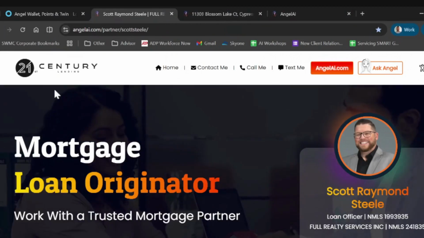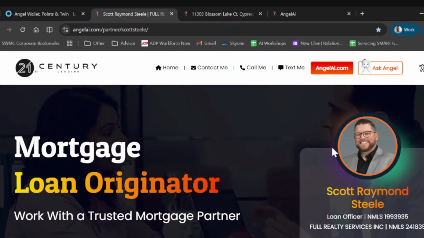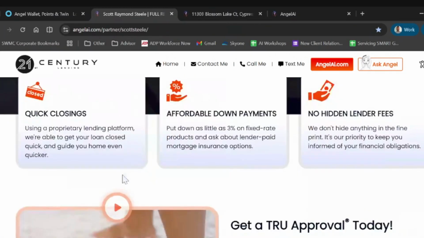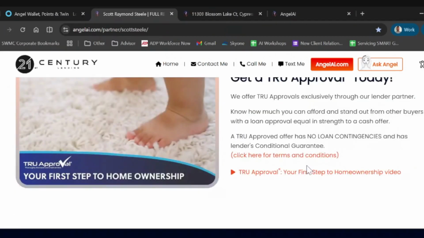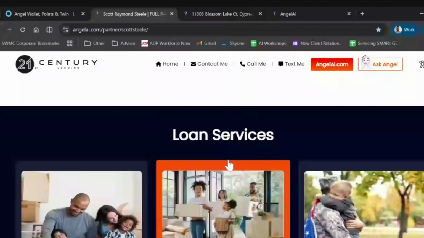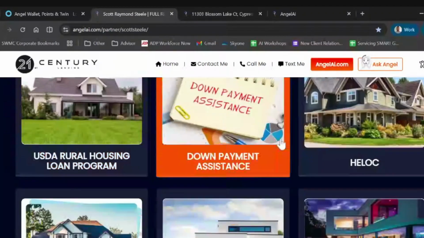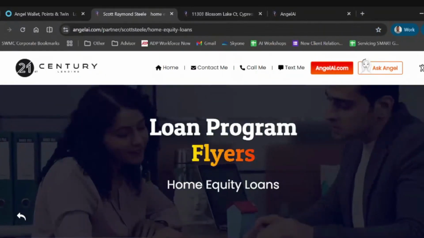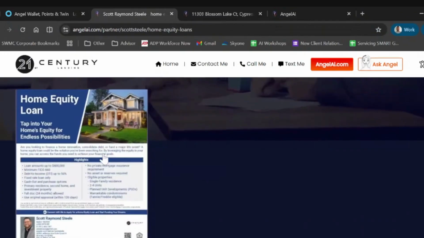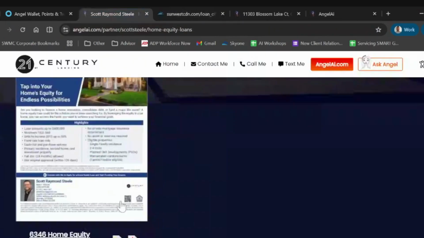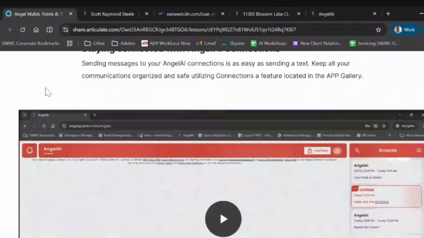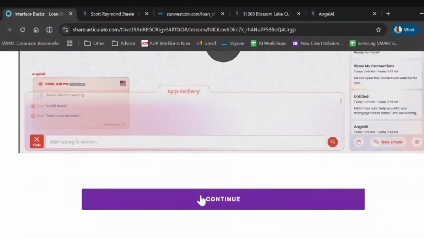But yeah, this is an example of how the landing page looks. It will have the company, the photo and name of the loan officer with the NMLS information. You have shortcuts for the true approval, which is the thoroughly reviewed and underwritten approval. And then you have the loan services that you can offer through Sunwest. These will have preloaded marketing tools like flyers, but like I mentioned, you can create them and customize them as much as you can. So you can create one that looks just like this with your information, with the specific niche that you're working on at the moment. You can just download it and use it on your behalf. Okay, got it.